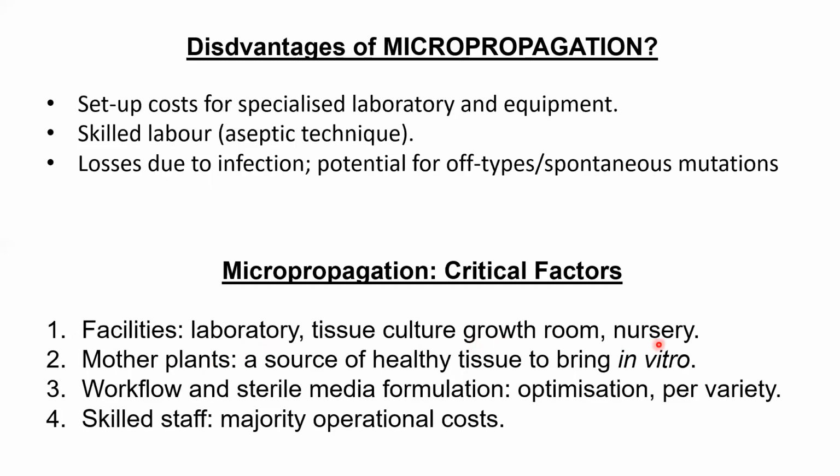Nursery is another very critical point, because after creating plants in tissue culture, you will eventually have to transfer the plants to a nursery. The nurseries should also be well protected, because at the early stage, when you transfer these plants from tissue culture to the pots, they are very fragile. So a lot of care is needed.